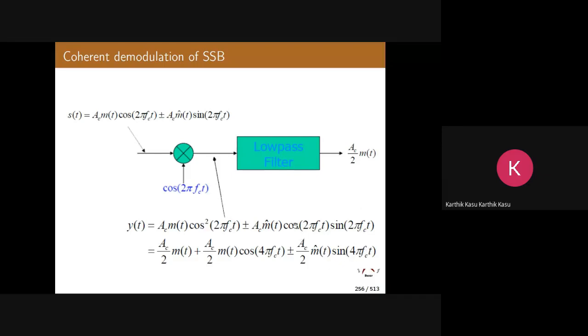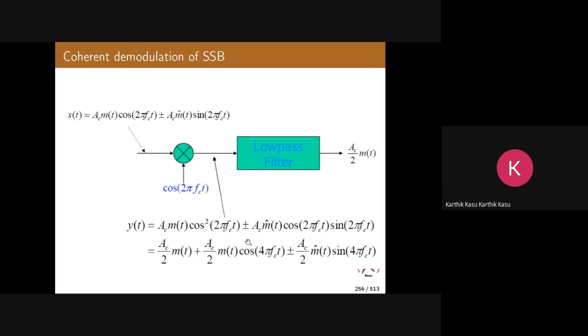You can also calculate this: sin A cos A, 2 sin A cos A means sin 2A. Correct. Do you remember the formula? These are simple trigonometry. So if you pass this entire term through a low pass filter, what do you get?